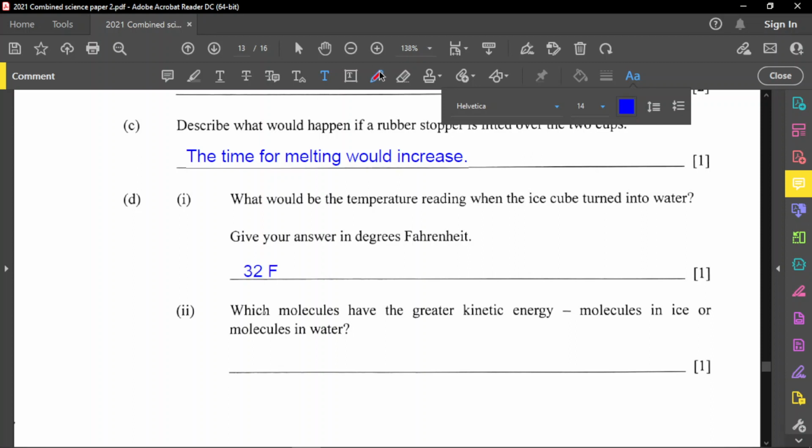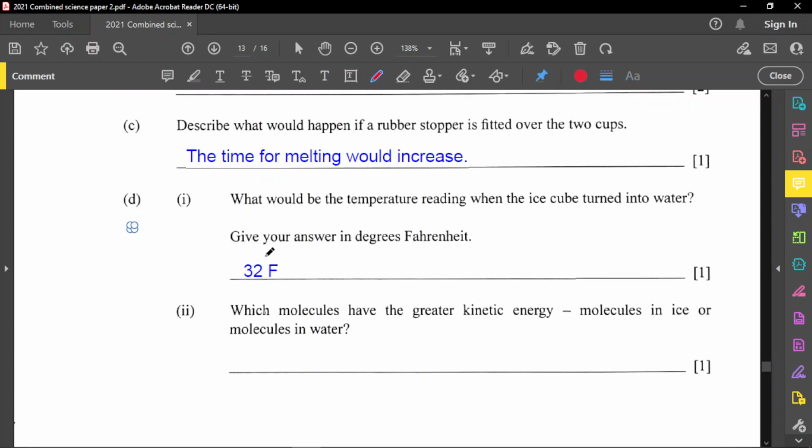So if you are asked in degrees Celsius, you say 0. When ice just melts, the water that comes from the ice is the exact same temperature as the ice, just as melting takes place.